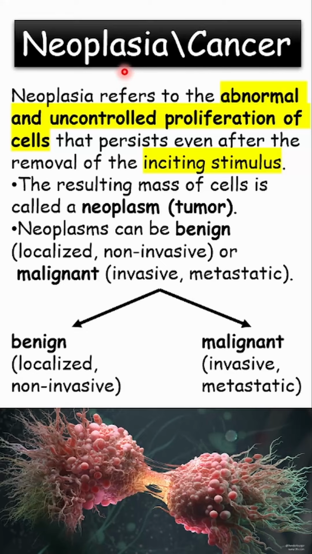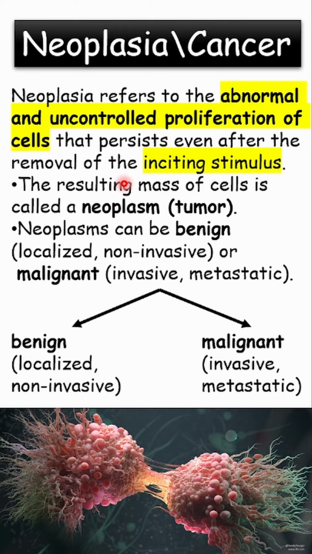What do we mean when we say the term neoplasia or cancer? Neoplasia refers to the abnormal and uncontrolled proliferation of the cells that persists even after the removal of the inciting stimulus. So what does that mean? It is an abnormal and uncontrolled proliferation of these cells.